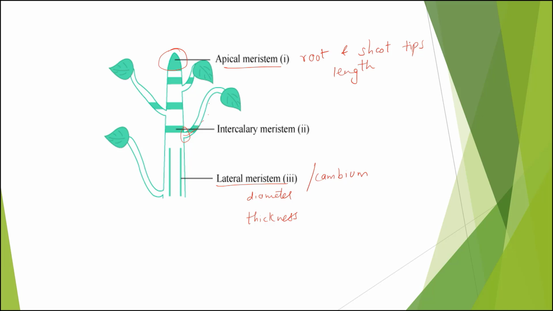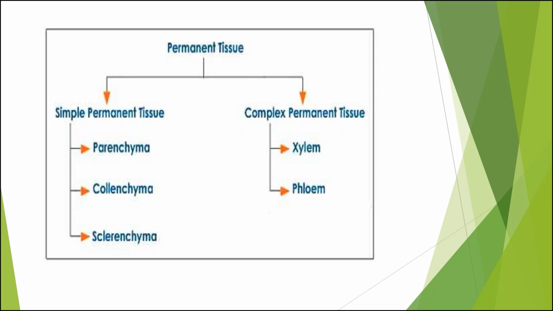Alright, so very simple. Meristematic tissue is classified into apical meristematic tissue, intercalary meristematic tissue, and lateral meristematic tissue. This was all about meristematic tissue.